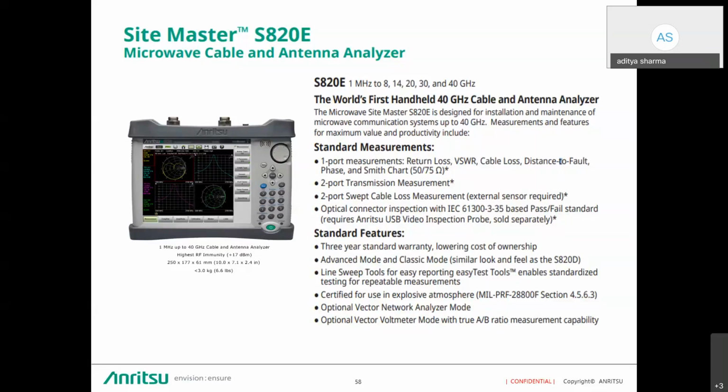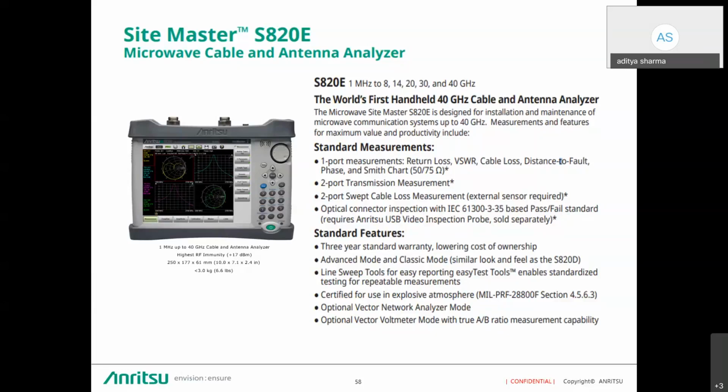If I talk about the standard features, this is a military grade instrument, so it is compliant to the MIL standards. Along with that, it's a very rugged product. It has a 3-year warranty and low cost of ownership.